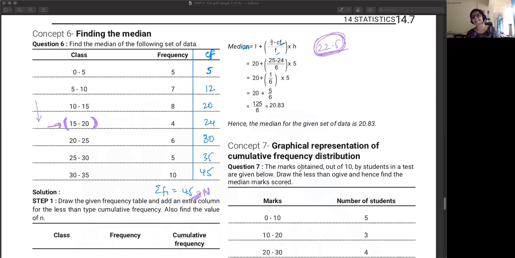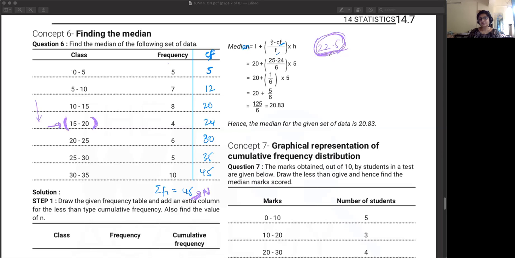Yeah? Can I ask something? Mm-hmm. Ma'am, so n by 2, we got the value as 22.5 over here, right? Yeah. In this particular question. Yeah. So we have found it between the CF wala column, right? Yes. Between, I guess, 20 and 24. Yes. So why don't we find it in the class wala column? Because that would be more preferable, no?